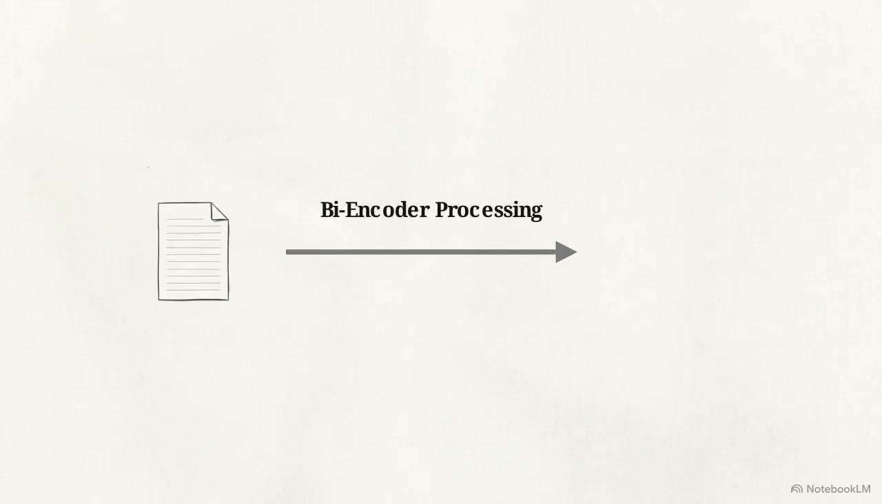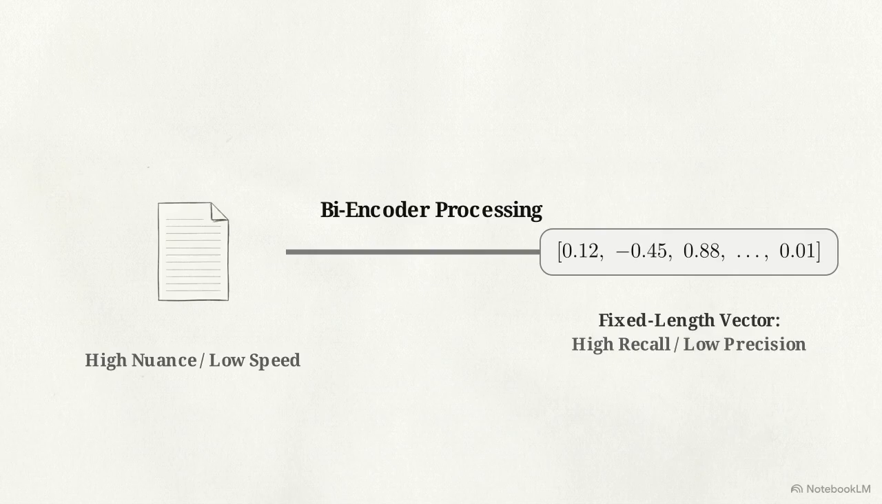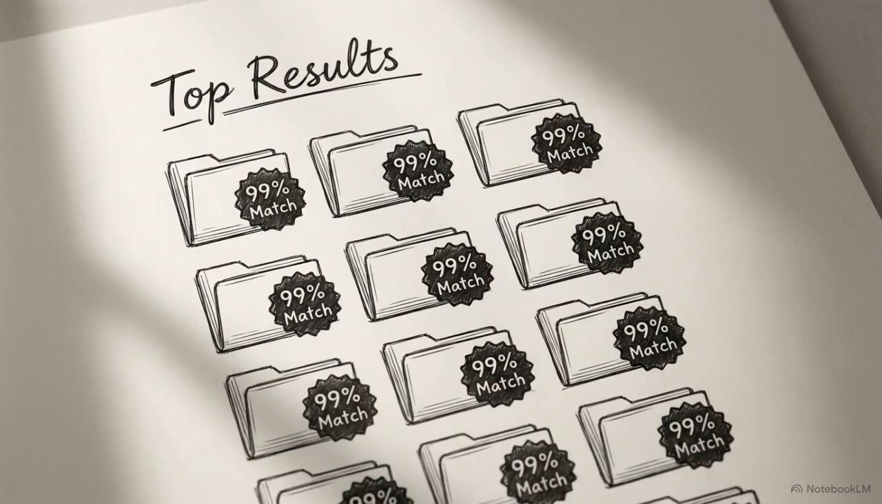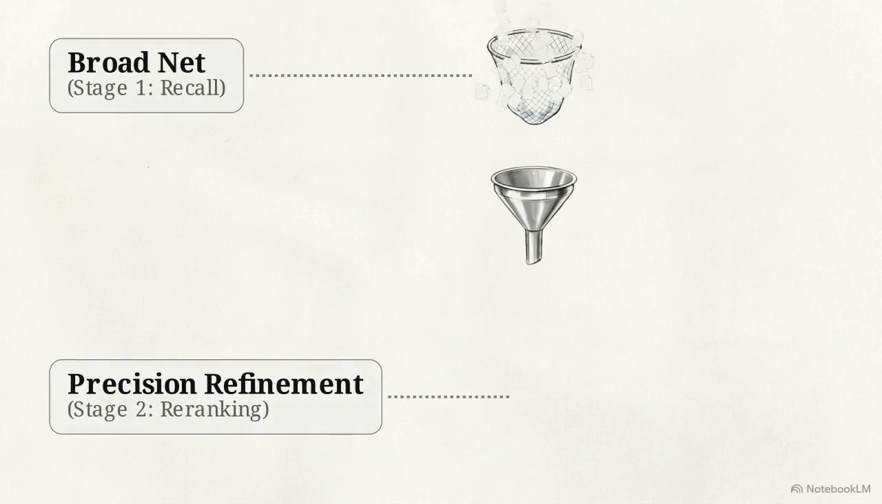Bi-encoders compress entire documents into single vectors upfront. This guarantees high recall, but sacrifices nuanced precision. This upfront compression results in top K retrieval lists cluttered with superficially related documents that all hold nearly identical similarity scores. This is not a robust retrieval architecture. The cross-encoder re-ranker acts as the mandatory second stage.